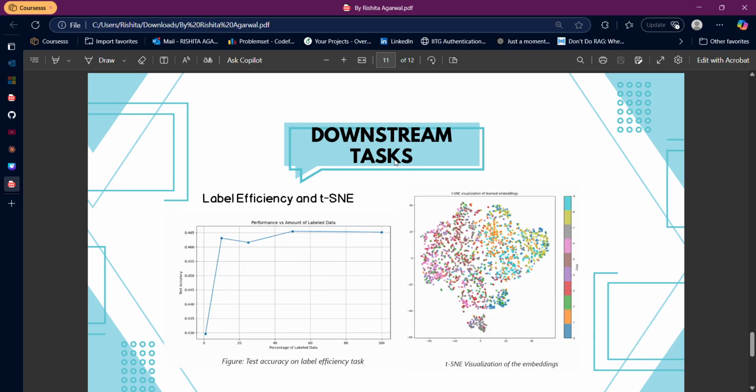And one more thing that I did was label efficiency. With label efficiency, I wanted to compare whether, if I give some labeled data to these representations, they are able to perform even better. I observed that after a particular percentage of, let's say, 50% labeled data, there was almost no increase in the accuracy. There was a great increase for the 10% of the data. That means that if you give 10% of the labeled data, then you get almost all of the accuracy that you are going to get up to 100% of the data. The accuracy is not much, although I would say that it's only about 47% right now.